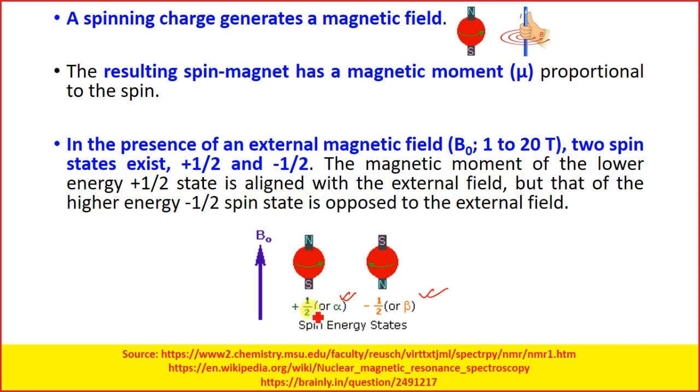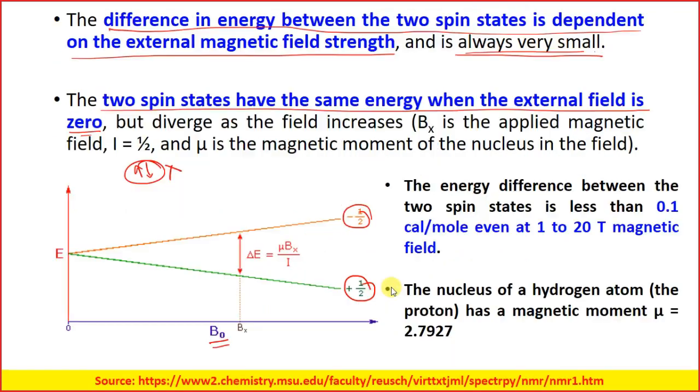So plus half means anti-clockwise movement, and minus half is clockwise movement of the protons, right?